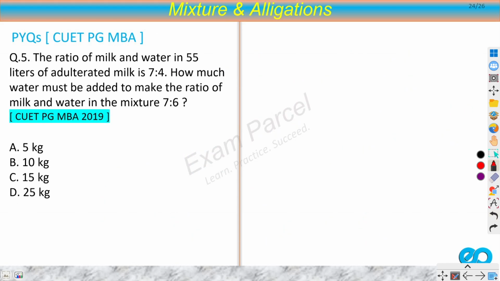I think now we can move on to the next question. Okay, the next question is from the 2019 paper. The ratio of milk and water in 55 liters of adulterated milk is 7:4. How much water must be added to make the ratio of milk and water in the mixture 7:6? Okay. So we have 55 liters and a 7:4 ratio of milk to water. How much water must be added?